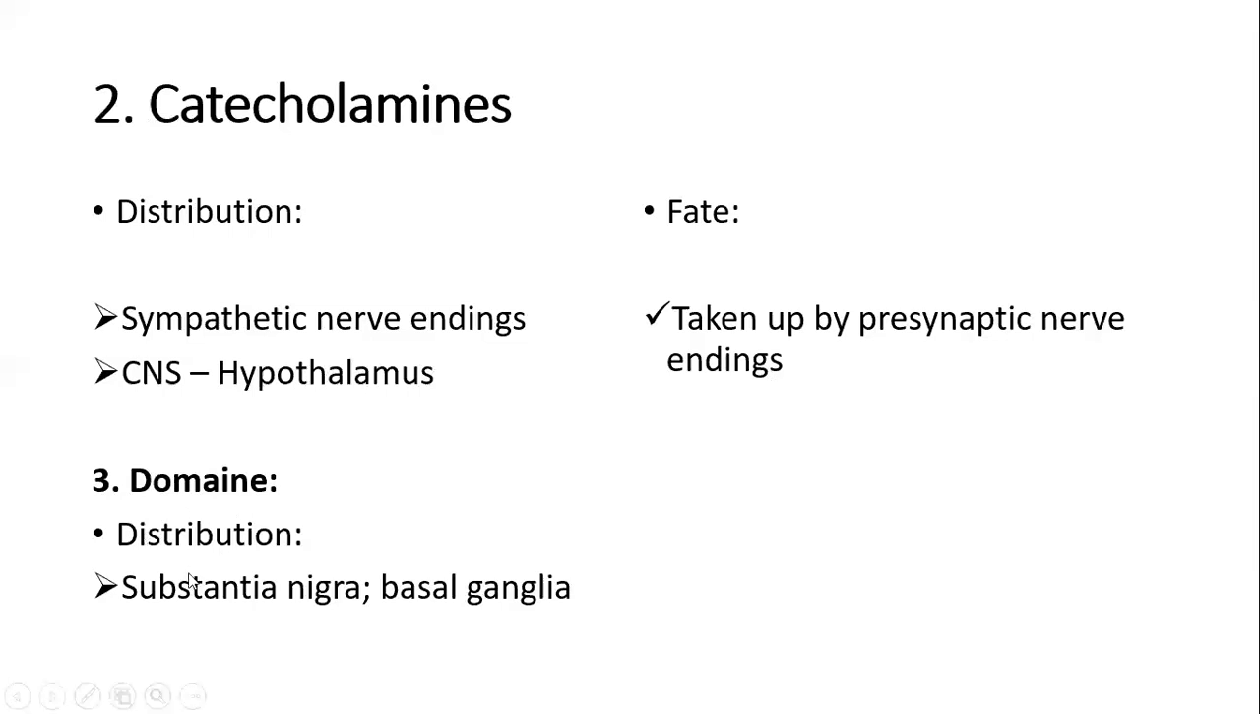Dopamine distribution: it is found within the brain, especially in the basal ganglia and substantia nigra, part of the midbrain. And their fate in most of the cases is unknown.